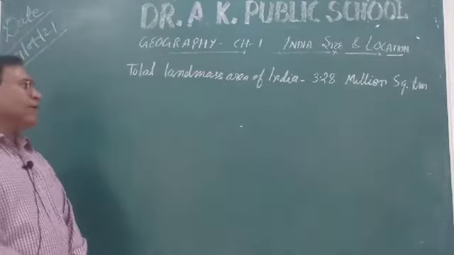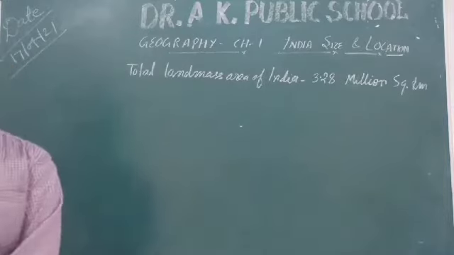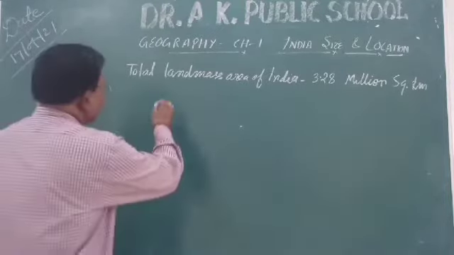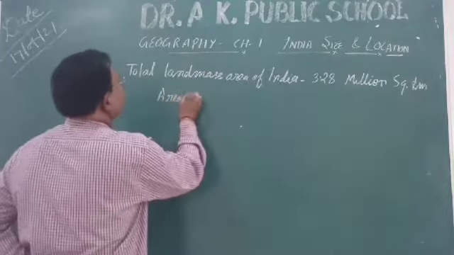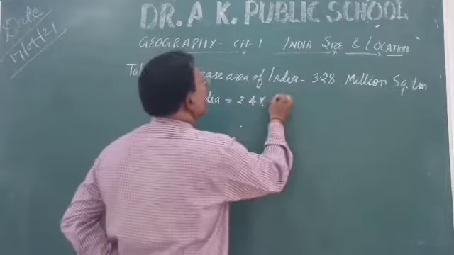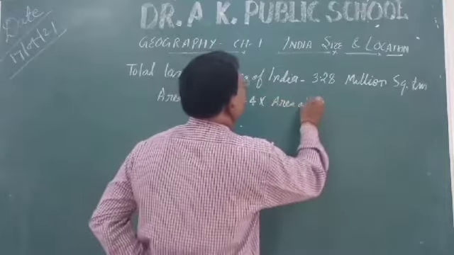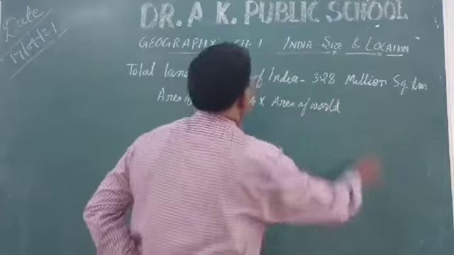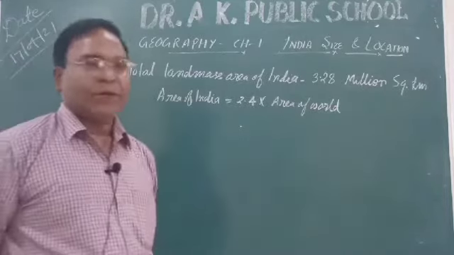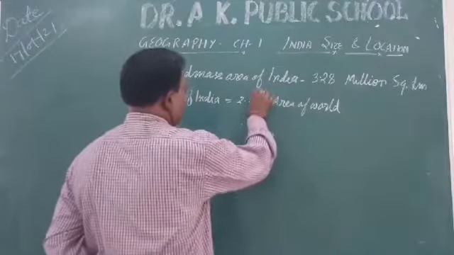This data is very important, and we must be aware of the land mass area of our country. Okay? Then we consider some other facts related to this: the area of India is 2.4% of the area of the world.